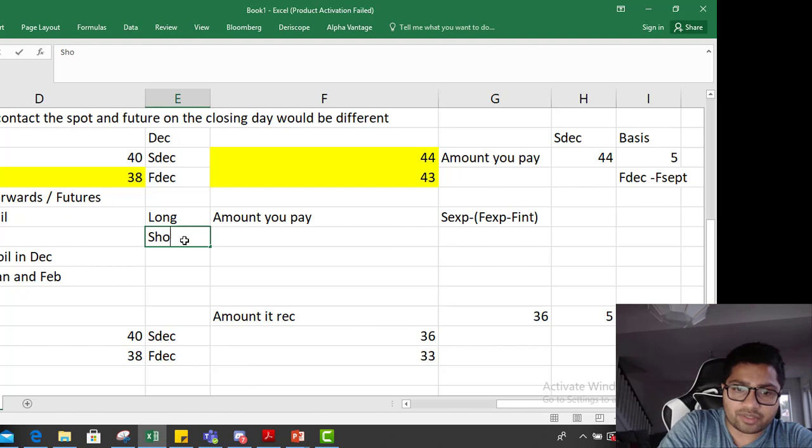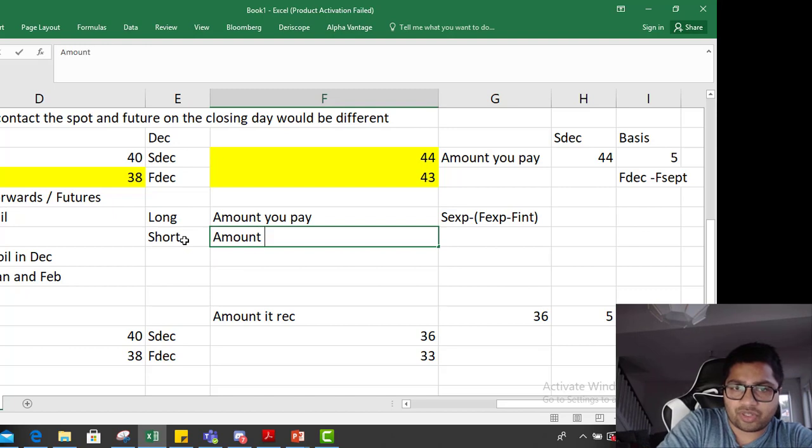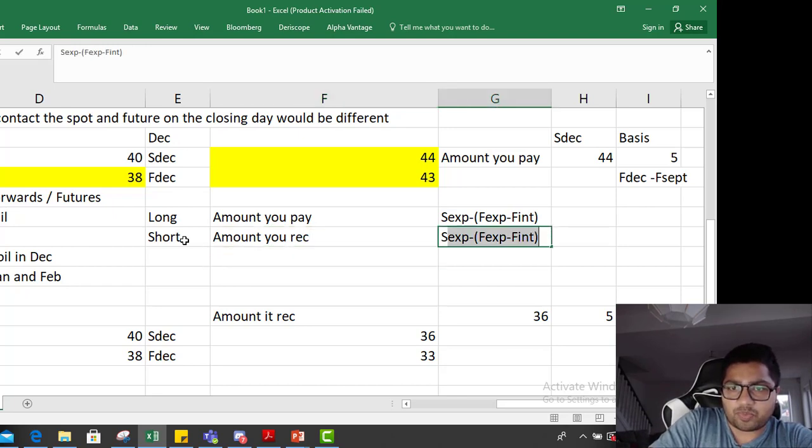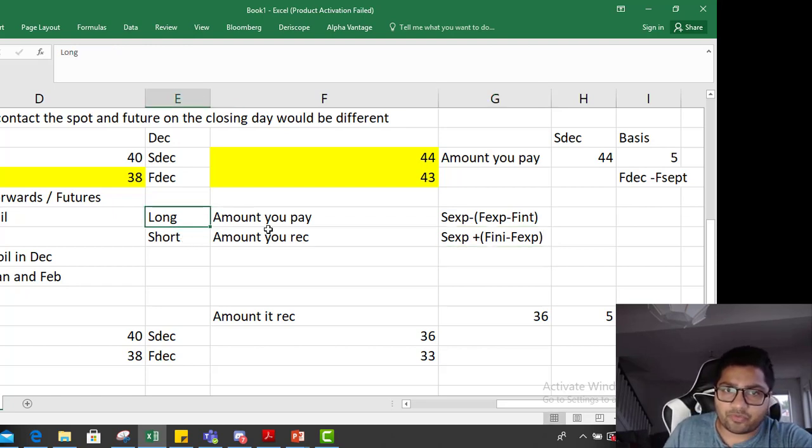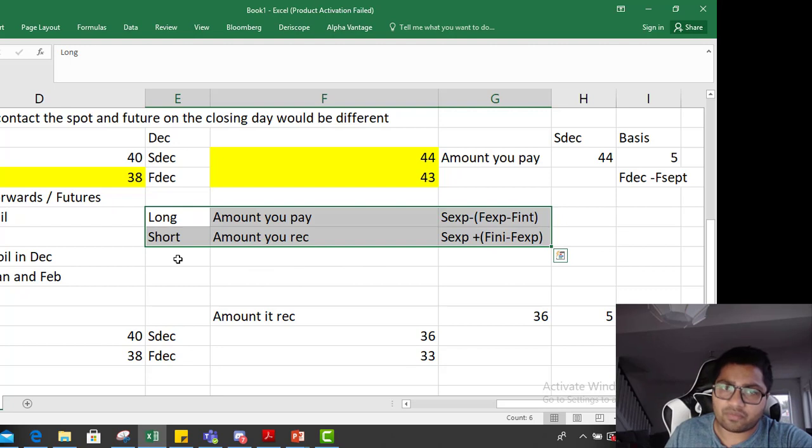So amount you pay if you go long is spot price on expiry minus future price on expiry minus future price on initiation. Now if you go short, it becomes amount you get or receive equals spot price on expiry, now in this case plus future price on initiation minus future price on expiry. So these two formulas, and what you do when you go long, when you go short, amount you pay, amount you receive, are important for your exams.